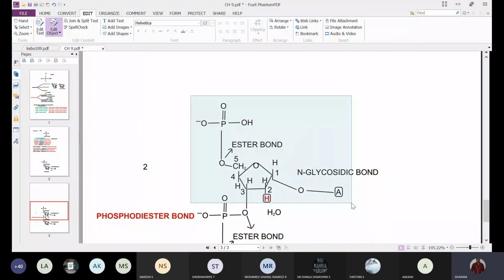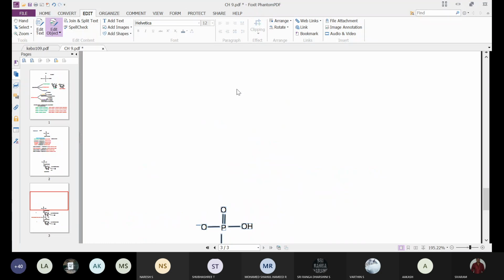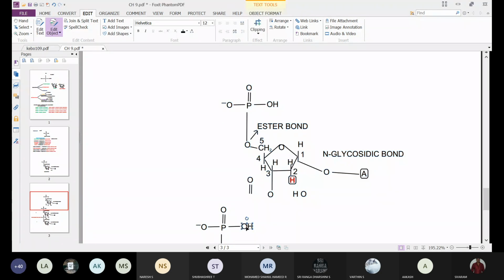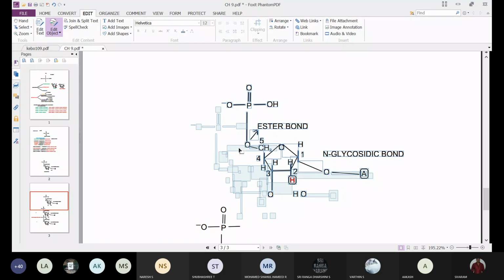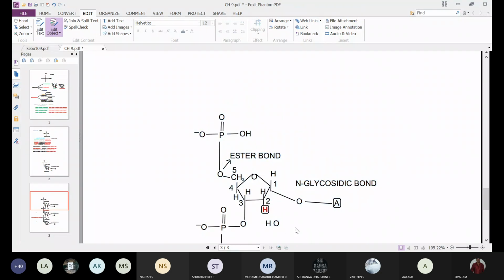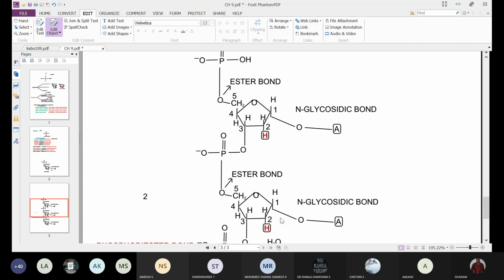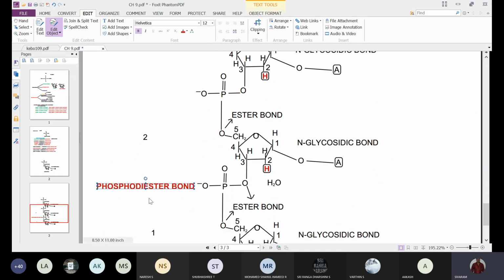If you take another nucleotide molecule, this is another phosphodiester bond.